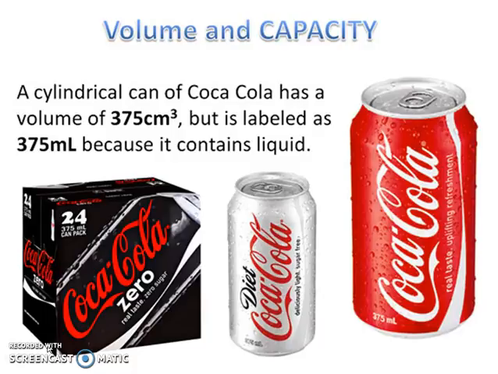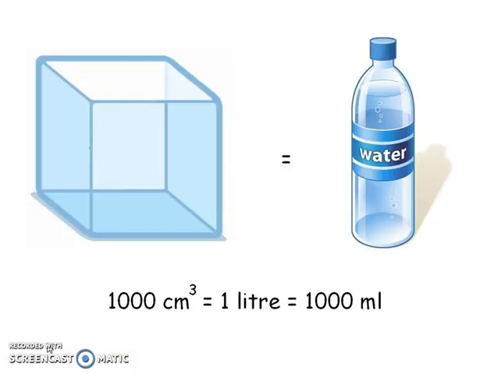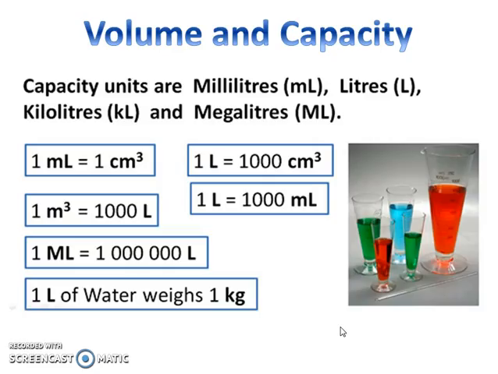So when we're dealing with, say, a cylindrical can of Coca-Cola, it has a volume of 375 centimetres cubed, but it's actually labelled in millilitres because it's talking about a measurement of liquid. So for every 1,000 centimetres cubed, we have 1 litre. Or basically, every 1 centimetre cube is worth 1 millilitre in terms of liquid. You need to learn these conversions off by heart.